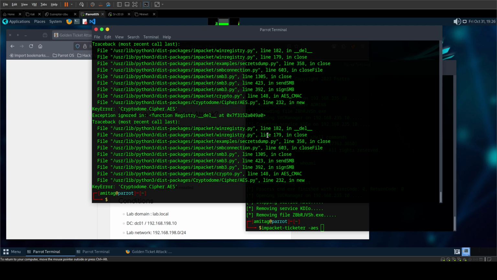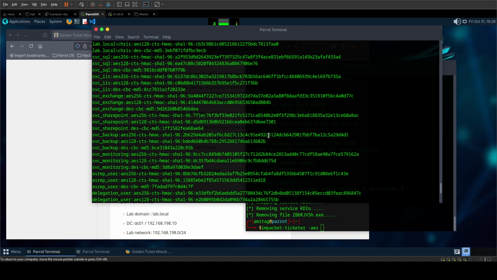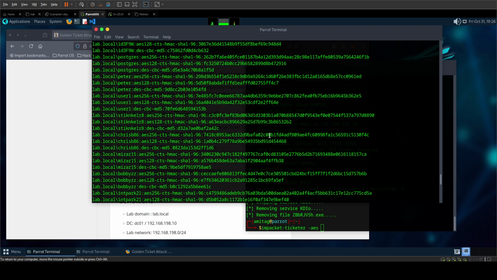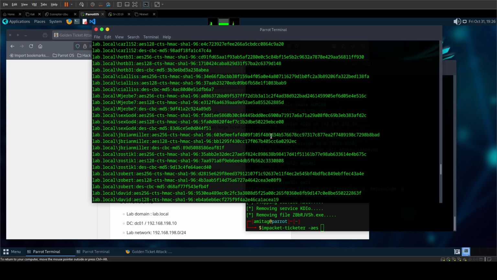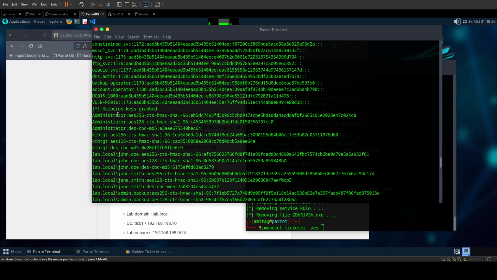This will dump all the hashes from my system. As I said, this was created with HackLab AD, which created more than 50 users with a lot of different vulnerabilities. But we are not interested in any of those. So what we are going to do is look at the Kerberos keys, and we are interested in the KRBTGT aes256-cts-hmac-sha1-96, and we will just copy this HMAC AES key and